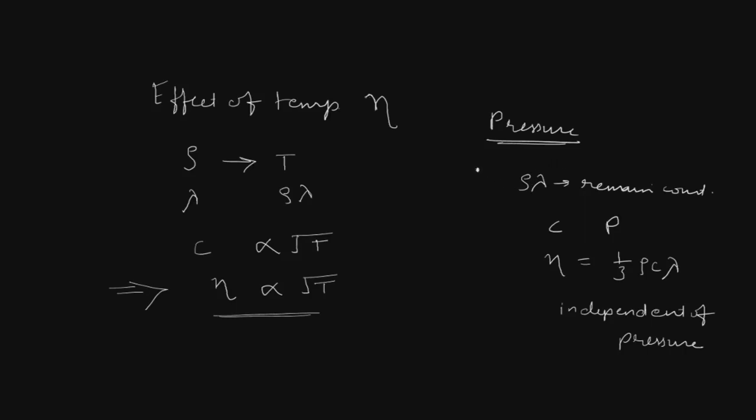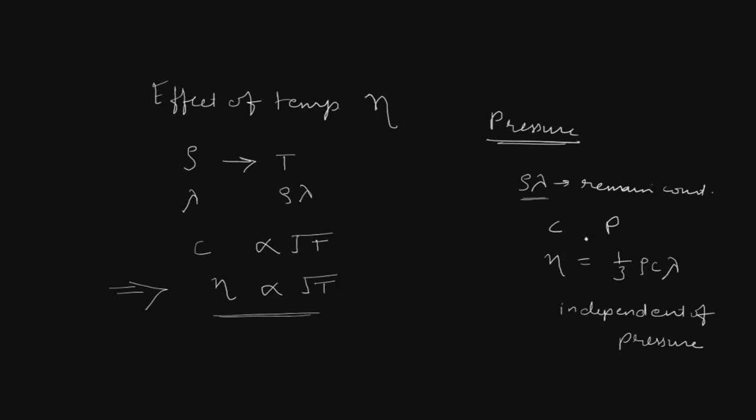Now let us see the effect of pressure on eta, the coefficient of viscosity. Again we know that the density rho of a gas increases with increase in pressure, but the mean free path lambda decreases in the same proportion, and therefore rho into lambda remains constant. We also know that c, the average molecular speed, is independent of pressure.